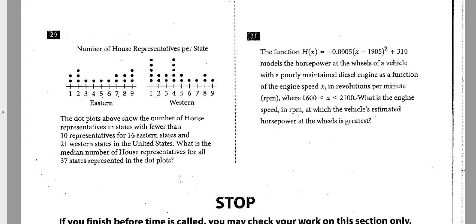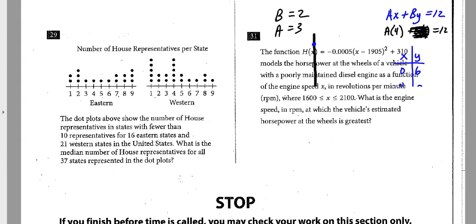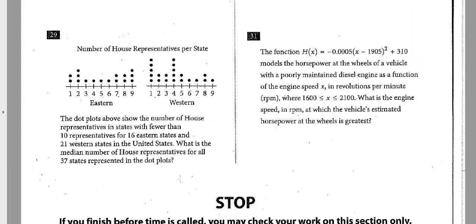And number 31, the function h of x equals that decimal. I see it's in vertex form. So right away, before we get too far into this problem, before I read anything, what I'm noticing is I have a negative number in front. So I know this is going to be a parabola concave down. This number right here being such a small number means it's going to be very, very long and fat. And then I'm going to get a vertex out of this thing.